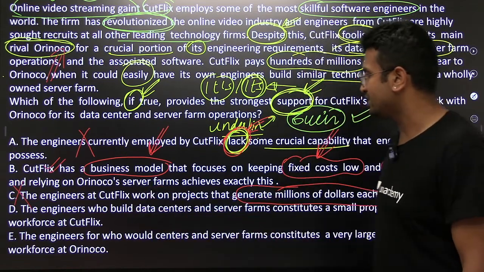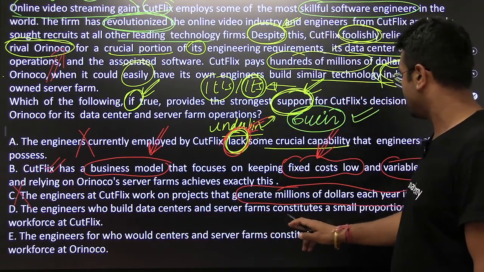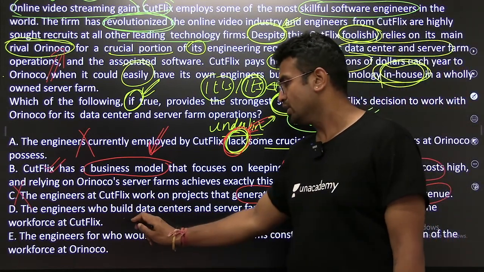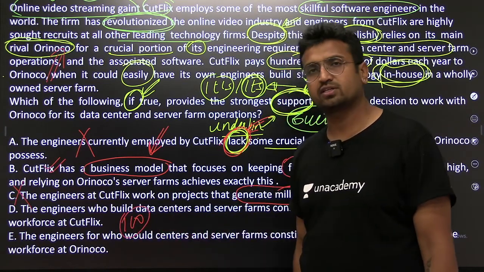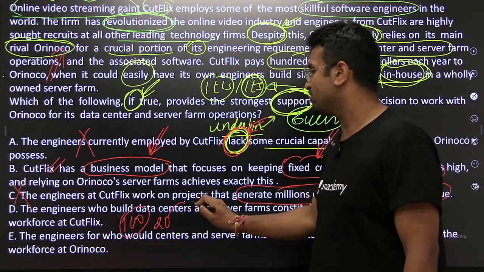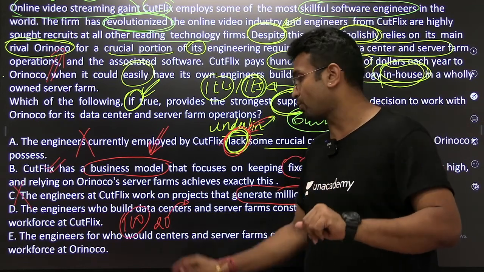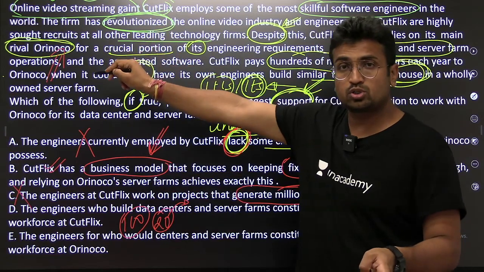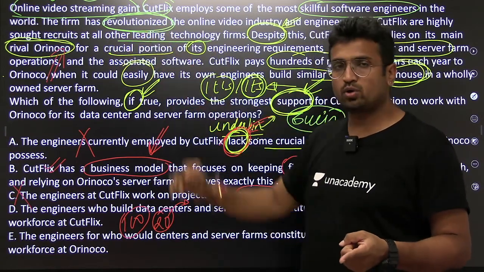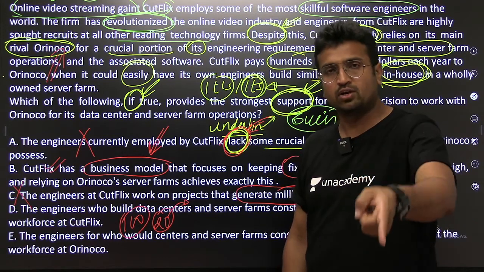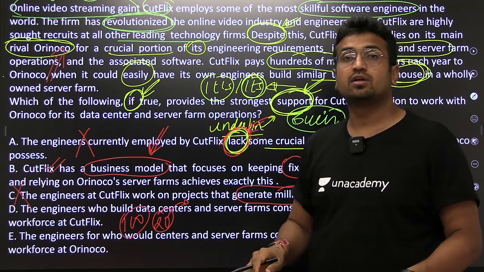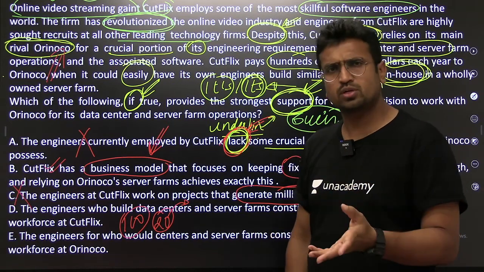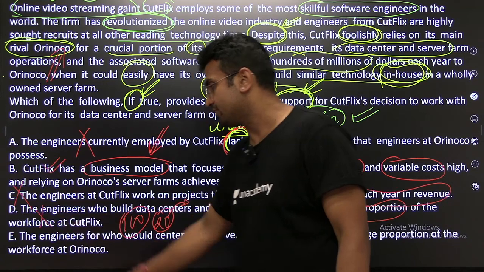The engineers who build data centers and server farms constitute a small proportion. Whatsoever small the proportion is, let us suppose there are 100 employees with Cutflix and only 20 people have developed this. This is not the problem. The problem is, are these 20 people good enough to develop what Orinoco is doing? If the answer is yes, then why do you need Orinoco's service? And if you don't need Orinoco's service, this particular decision will go absolutely shackled. It means there's no need of this. So this is rather weakening the statement.